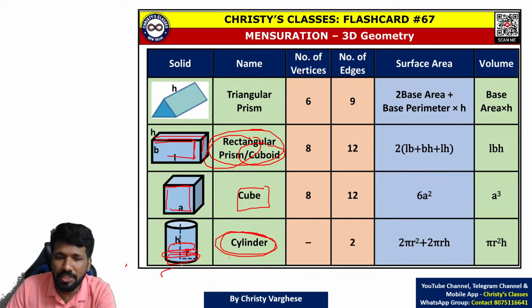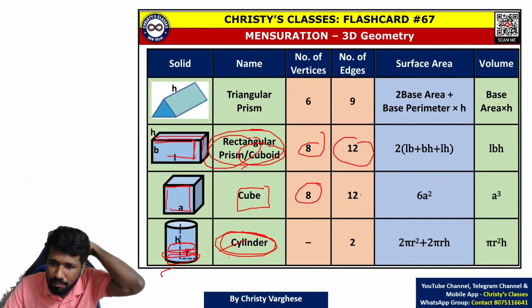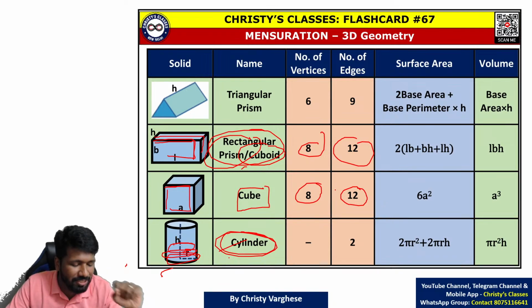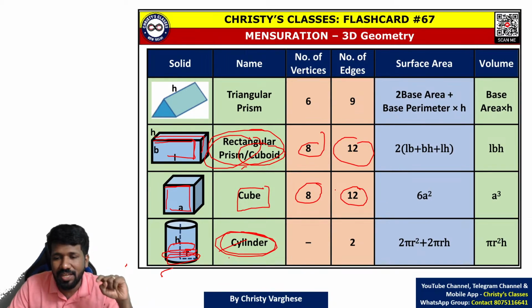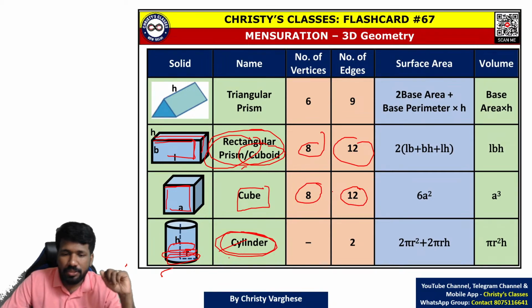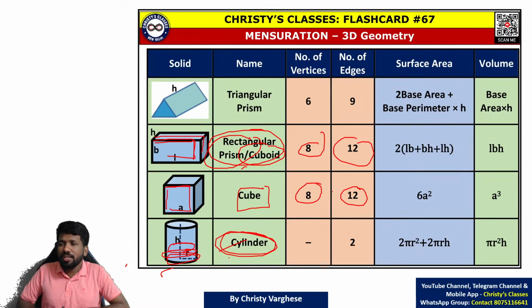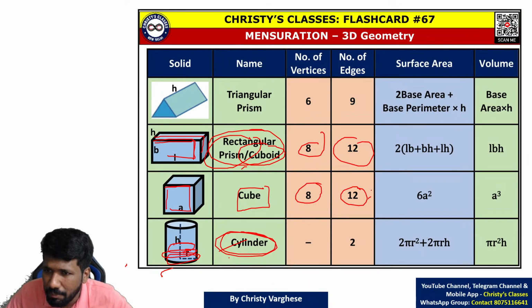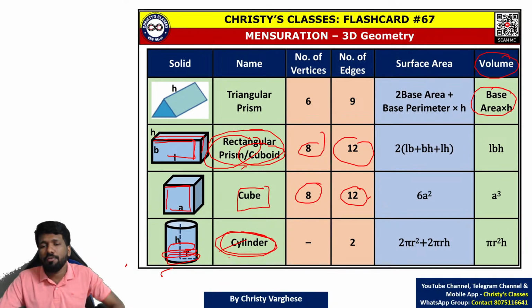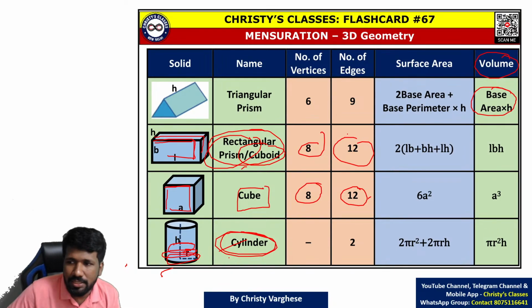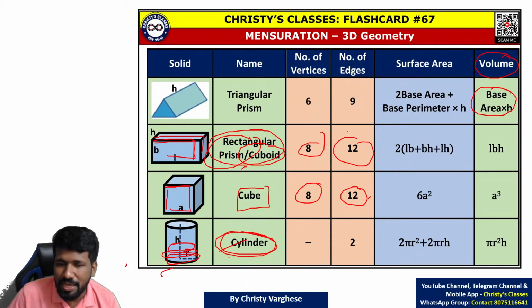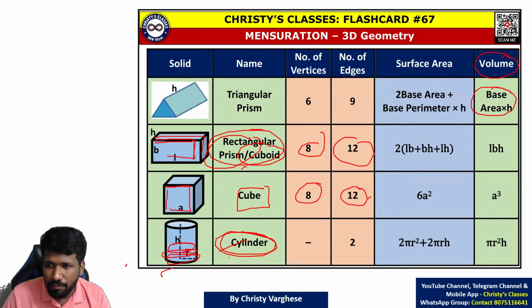And especially for cube and cuboid, the number of vertices and number of edges are very important in the cubes and dice chapter. Cubes and dice we will discuss in the reasoning lecture. So there I will explain more about it. And how to learn the volume. As I told, more than surface area, volume is more important. For every prism, base area into height is a common formula. Base area into height will be the common formula for the volume.